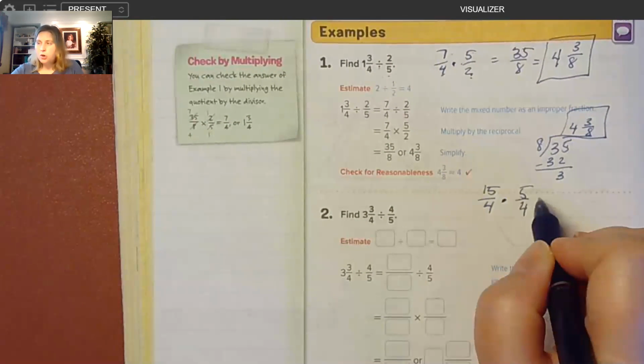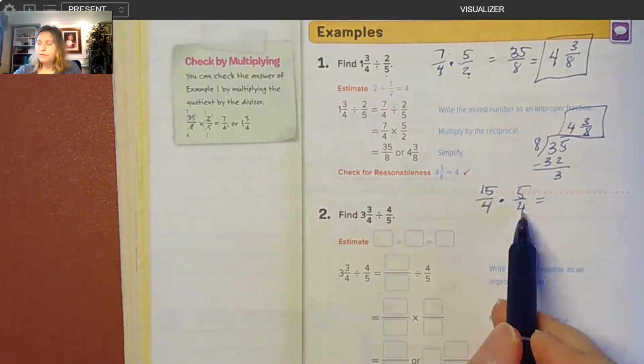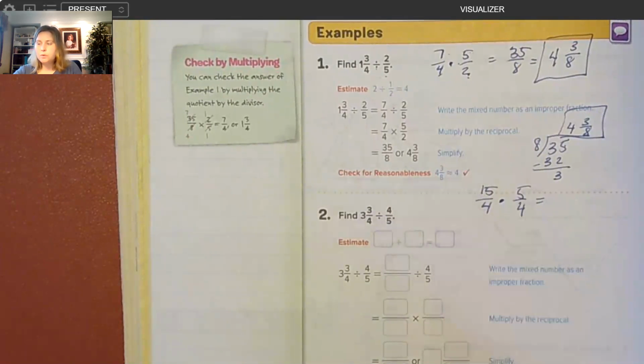And then I check to see if I can cross cancel. 15 and 4 do not have any common factors. Okay, so I can't cross cancel on this diagonal. 5 and 4 do not have any common factors, so I can't cross cancel on that diagonal either. And then we multiply straight across.